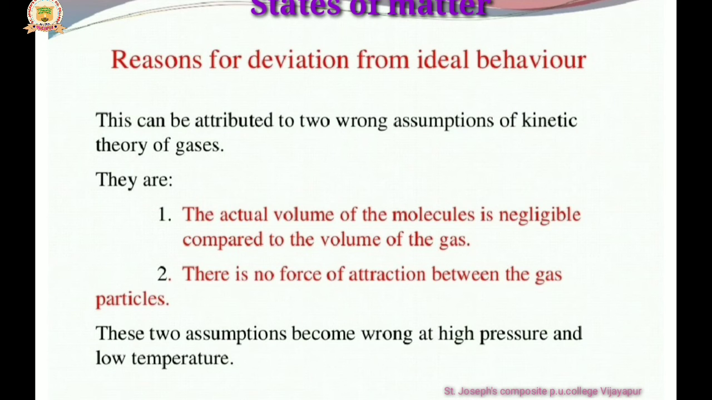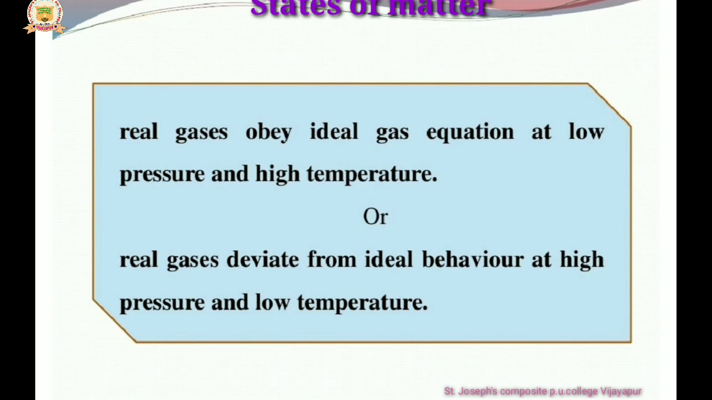The condition is what? At high pressure and low temperature, in these conditions, the ideal gas behaves as a real one. See, real gases obey the ideal gas equation at low pressure and high temperature. Then real gases deviate from ideal behavior at high pressure and low temperature conditions. This is very important. These two are the conditions for obeying the ideal gas behavior and for the real gas behavior.